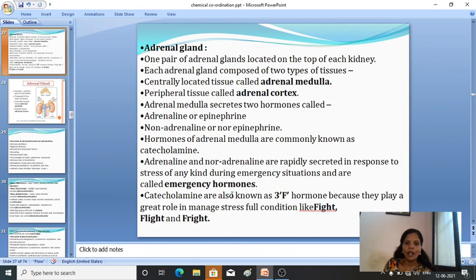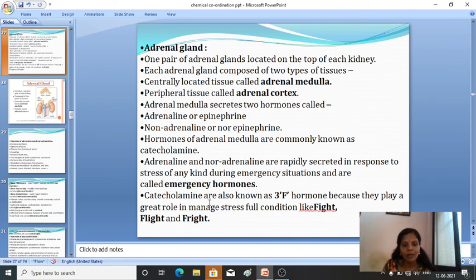So generally these hormones are commonly known as emergency hormones because they are rapidly secreted in response to stress during emergency situations.